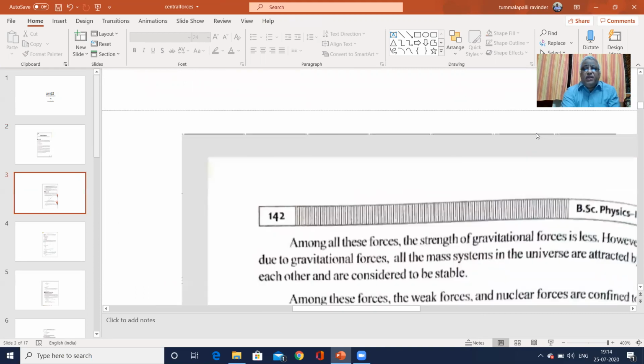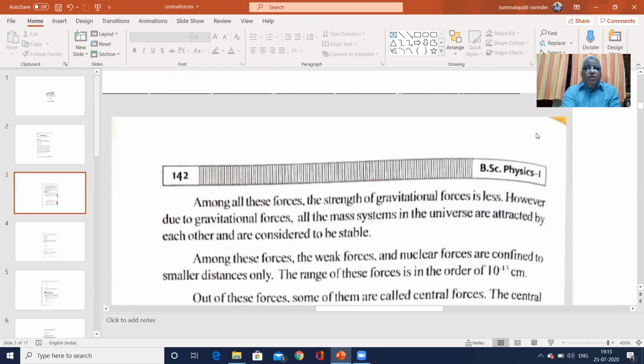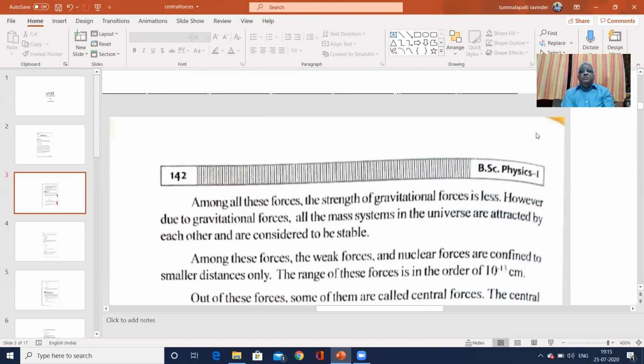Among the forces, the strength of the gravitational force is less. However, due to gravitational force, all the mass systems in the universe are attracted by each other and are conserved. This is known as Newton's universal law of gravitation: F is equal to G m1 m2 by d square, where G is the universal gravitation constant. This attraction acts between Earth and Moon, Earth and Sun. Though the gravitational force is weak, due to it we are stable.